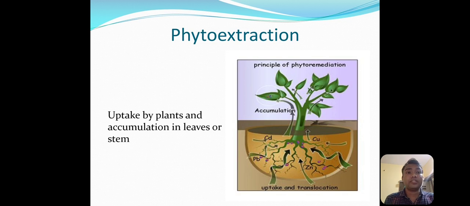See, in this method, contaminants, pollutants, heavy metals get accumulated inside the plant body. That's why it is also called phytoaccumulation, and another name is phytoextraction. In this method, the plant absorbs the pollutant from the soil and it gets accumulated inside the plant body. That's why it is phytoextraction or phytoaccumulation.